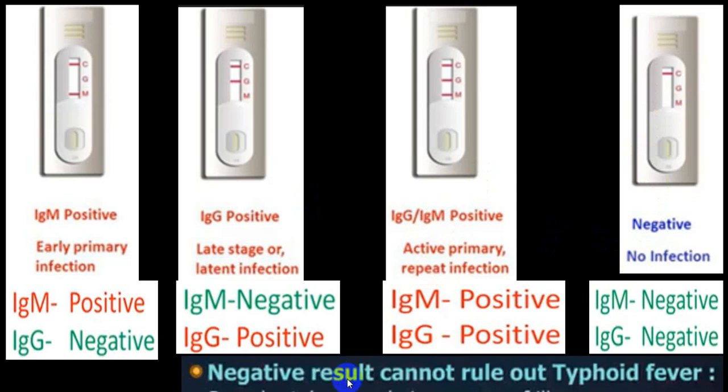A negative result cannot rule out typhoid fever. Always keep this in mind, because it will be negative in an early stage. And here what you are detecting is IgG and IgM.